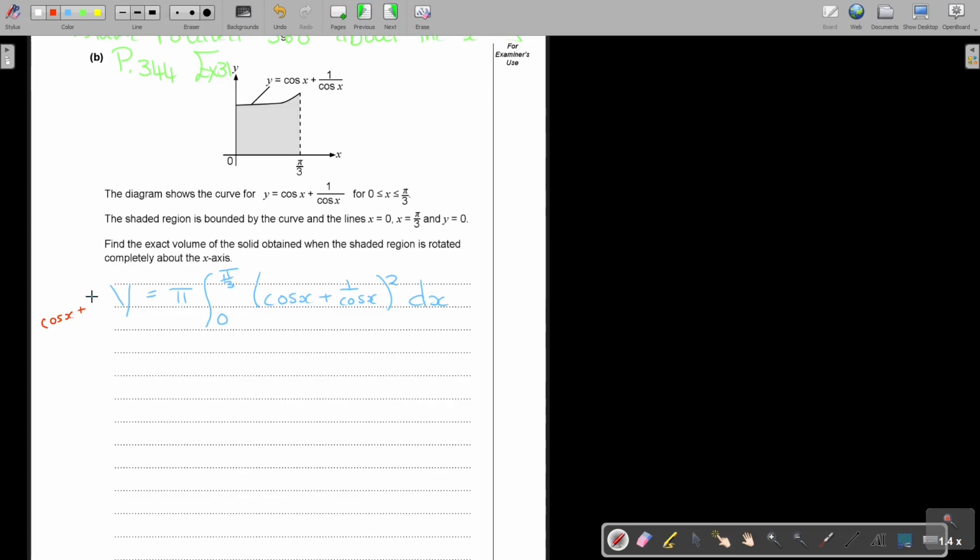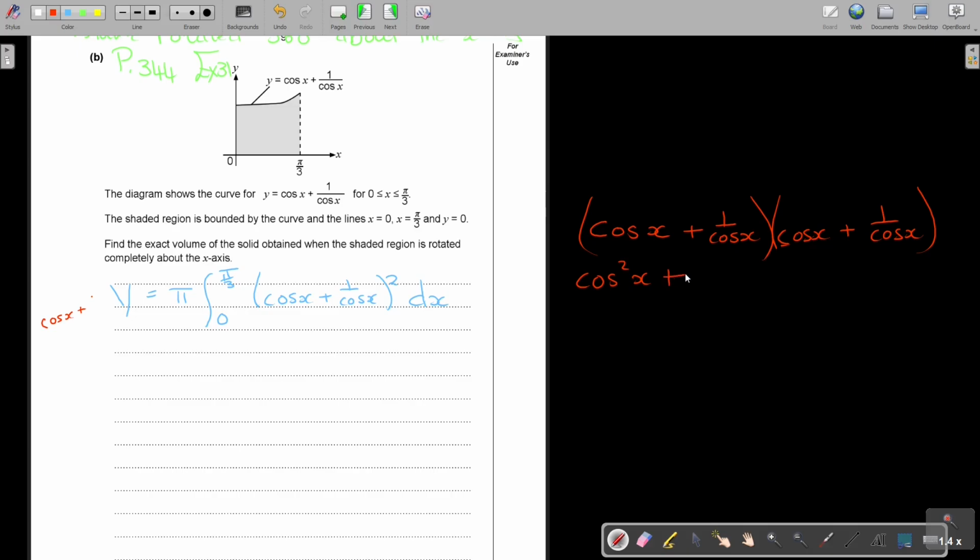I think most of you can do the short method and don't have to go into the long multiplication, but I'll repeat the short one as soon as the long is finished. So cos times cos is cos square x.